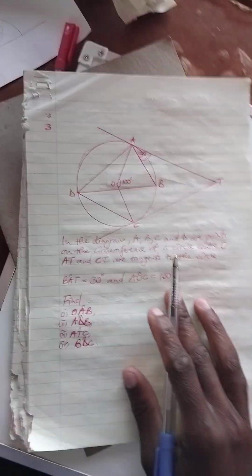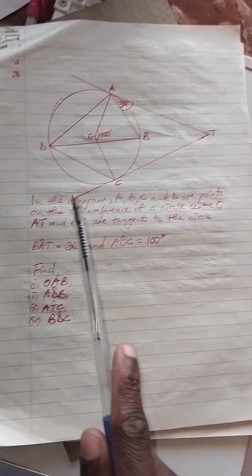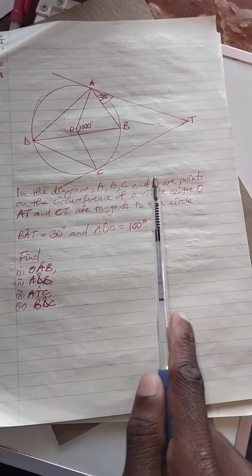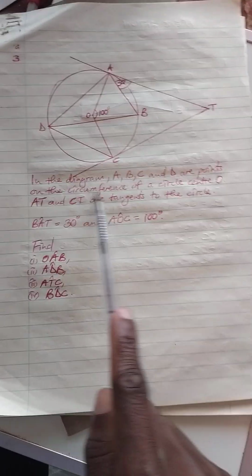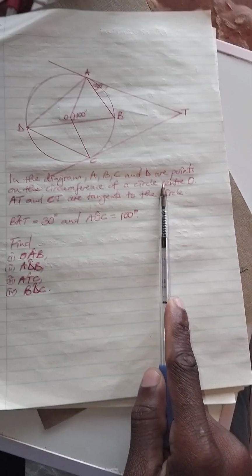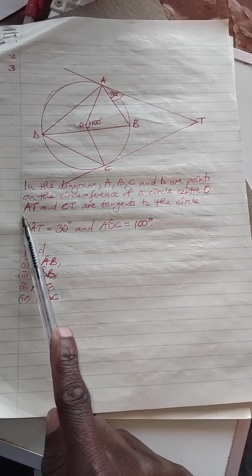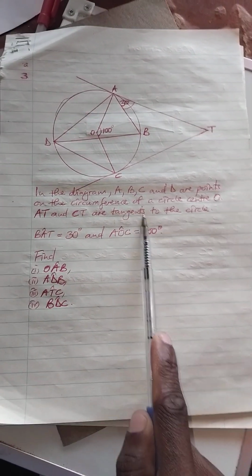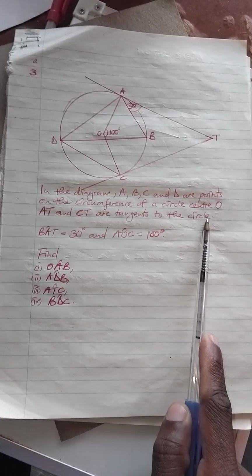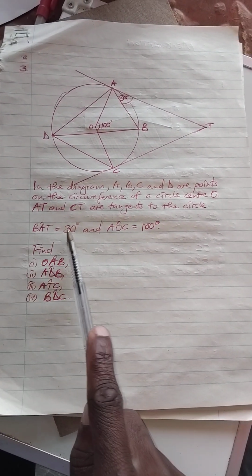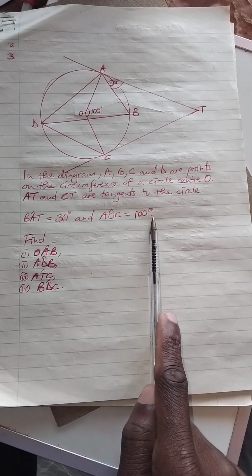Then question 3. In the diagram, A, B, C and D are points on the circumference of a circle, center O. AT and CT are tangents to the circle, and BAT is 30 degrees, AOC is 100 degrees.